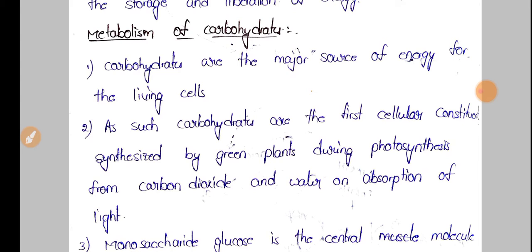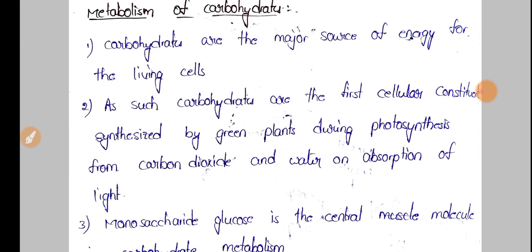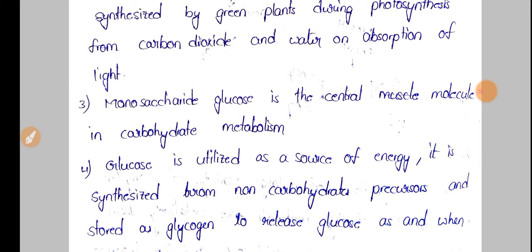Plants utilize carbohydrates in the presence of sunlight and undergo photosynthesis. Monosaccharide glucose is the central molecule in carbohydrate metabolism. Simply put, carbohydrate metabolism starts with glucose itself.